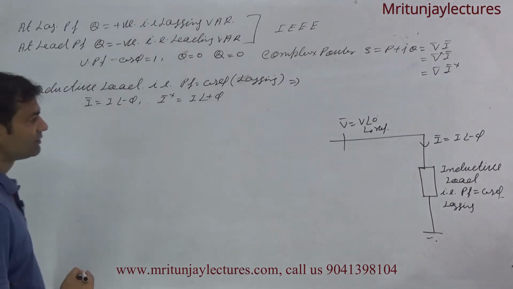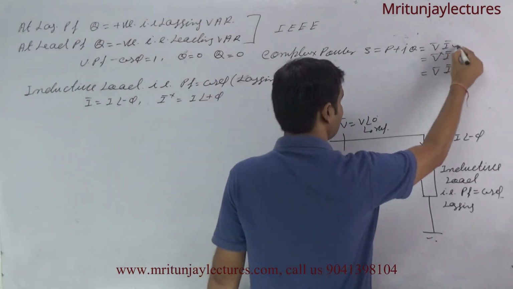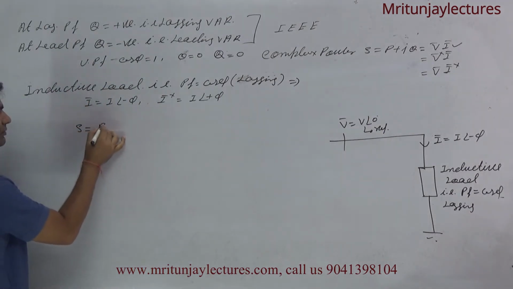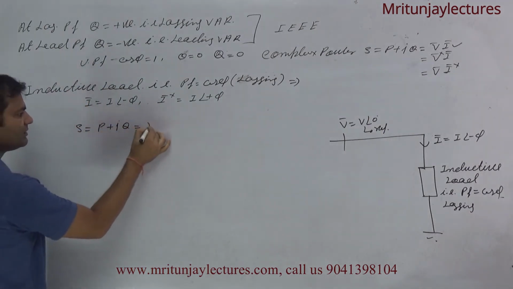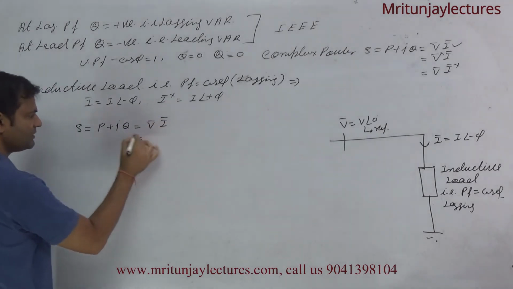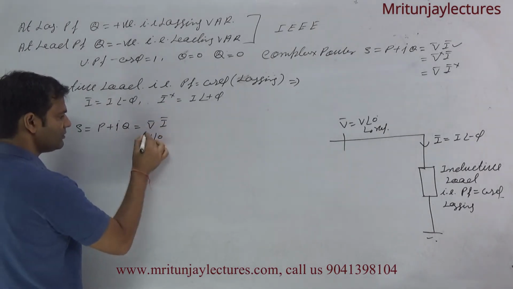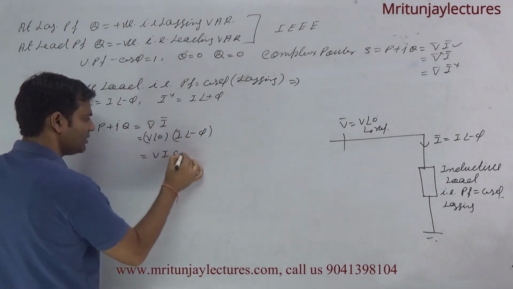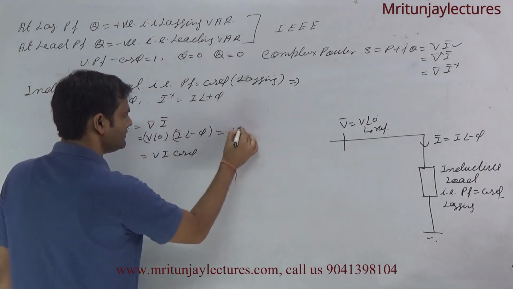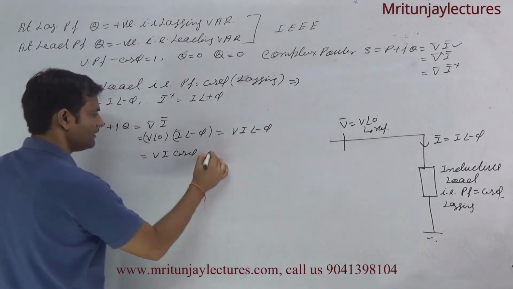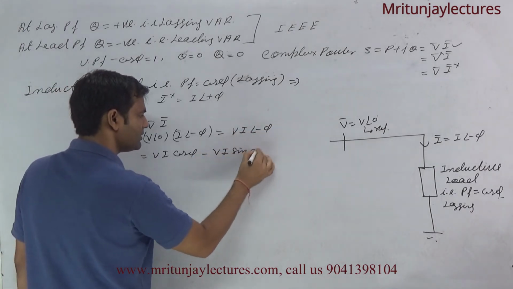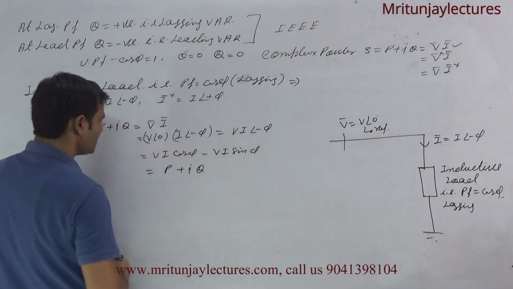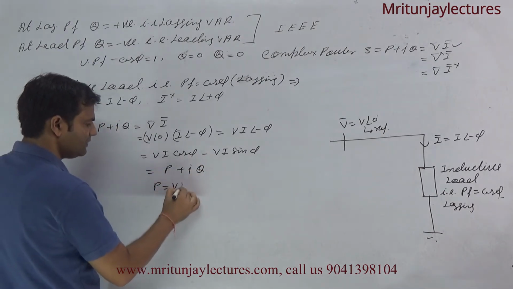Let us consider the first case. If we consider S equal to V into I, then V at the angle 0 and I at the angle minus phi. So VI cos phi is P, and this is Q. Compare: P is equal to VI cos phi.